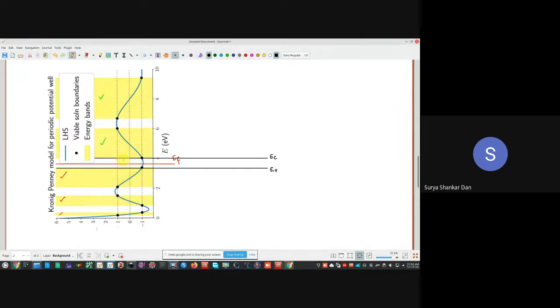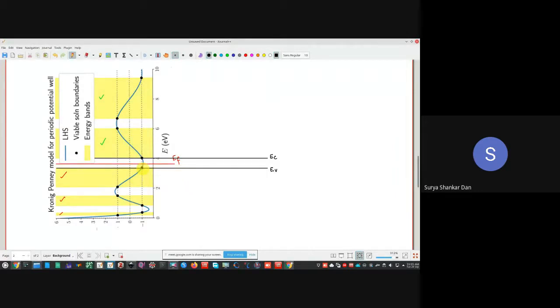All the energy states above the conduction band are completely empty. Okay, now when we are speaking about the band gap, the question is, in fact, it was asked when I went for the PhD interview in ISC Bangalore, that how many band gaps are there in a material?